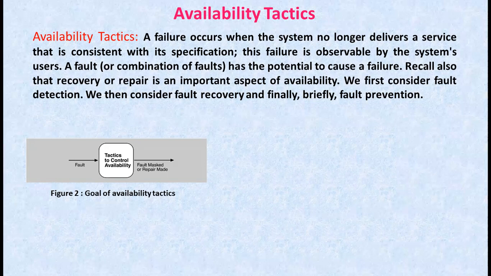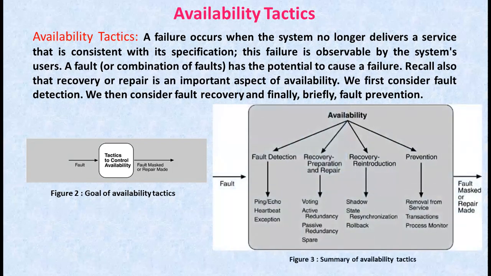So here, all approaches to maintaining availability involve some type of redundancy, some type of health monitoring to detect the failure, and some type of recovery when a fault is detected. As we have seen, in some cases the monitoring or recovery is automatic, and in others it is manual. So in this figure 3, we can see the summary of the availability tactics.